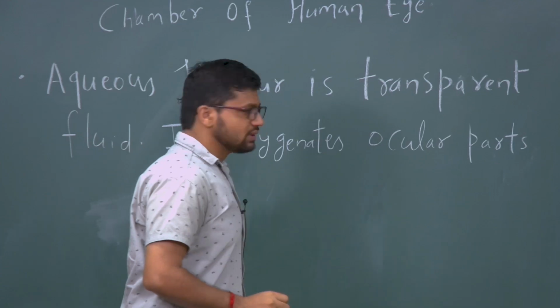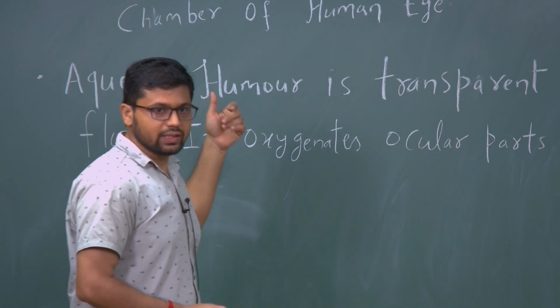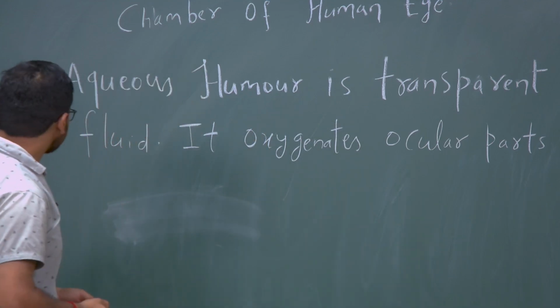So, its functions are the same as blood, but it does it for the eye, whereas blood does it for the other parts of the body.